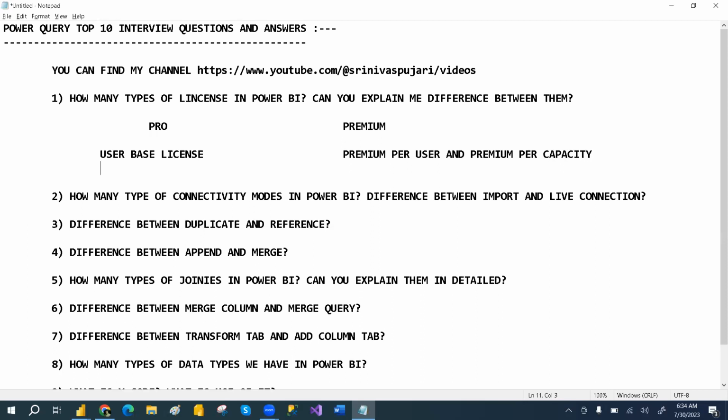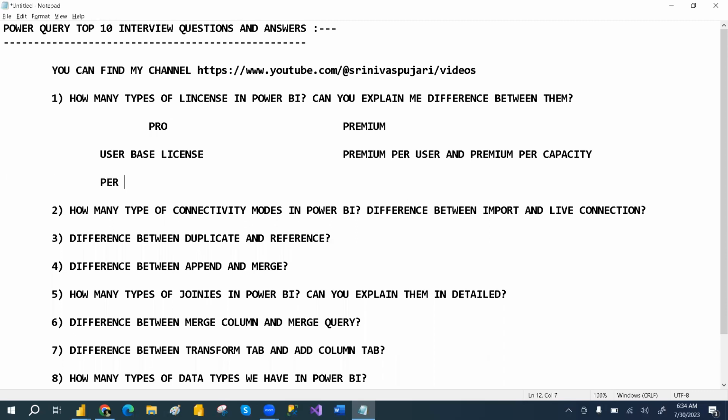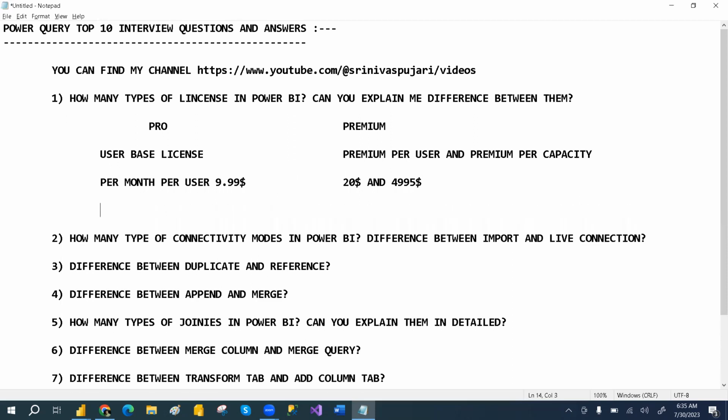Okay, so this is per month: per user $9.99 guys, $9.99. But here, the user license per month is $20, and for the capacity license we have $4,995.